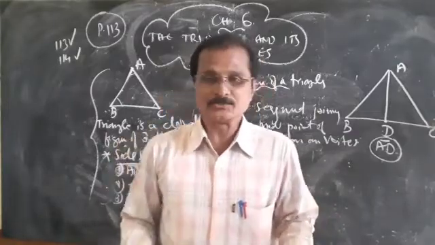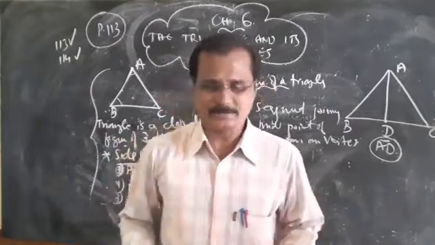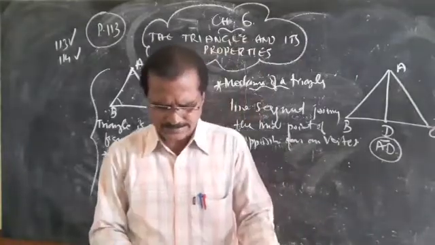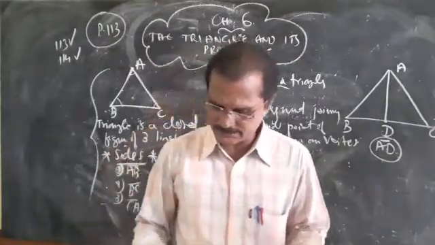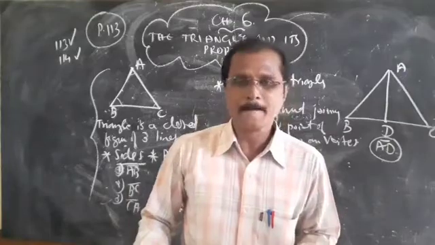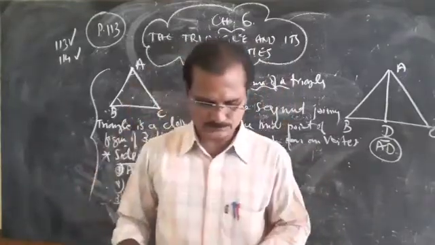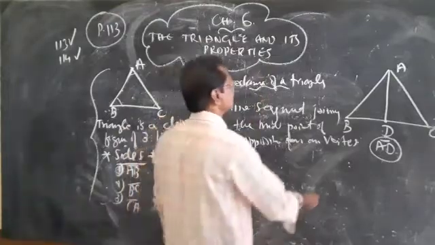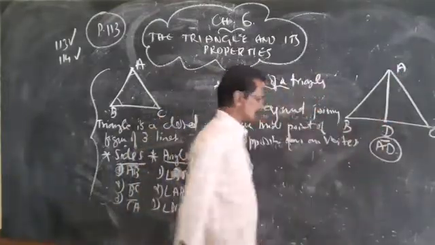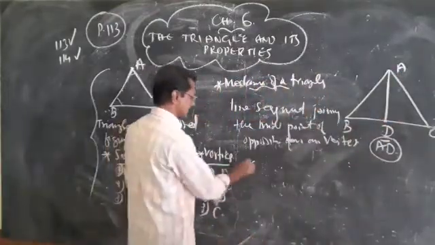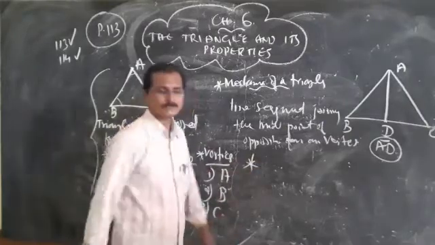What we have discussed is the second point. The line segment joining a vertex of a triangle to the midpoint of its opposite side is called the median of the triangle. You can write the definition. The definition is very important. AD is the median of the triangle.